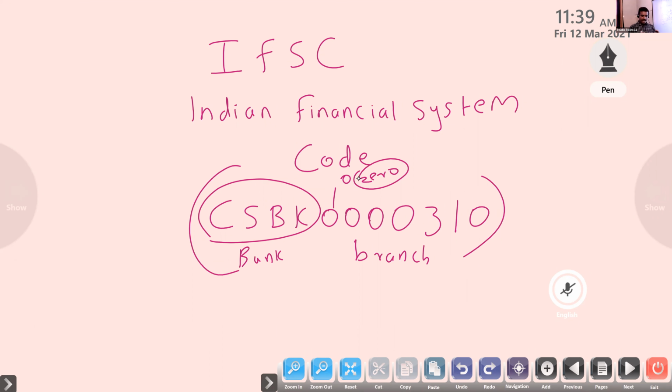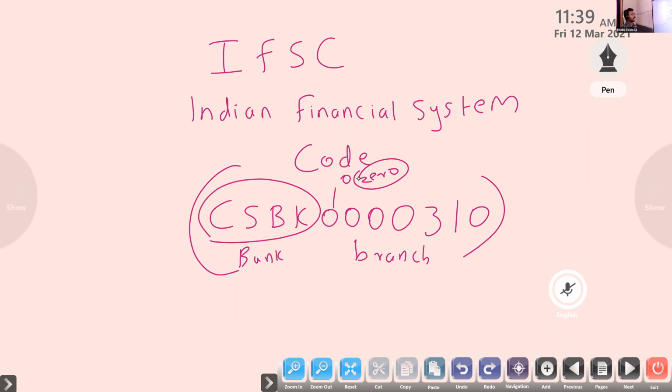It is used in NEFT also. For that purpose only we use the IFSC, Indian Financial System Code.